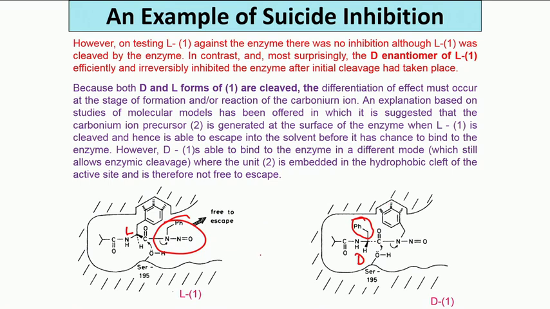Now this benzyl was sitting by the side of this alpha carbon. When it was L, because there was perfect match in stereochemistry, it goes and binds, and this is free to escape. When you made it D, then this molecule binds to this enzyme, but via the phenyl group of the N-nitroso part now.